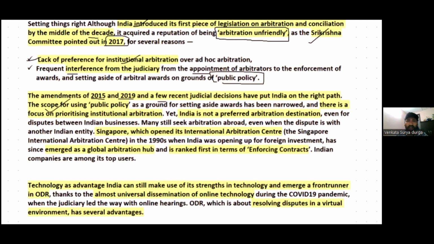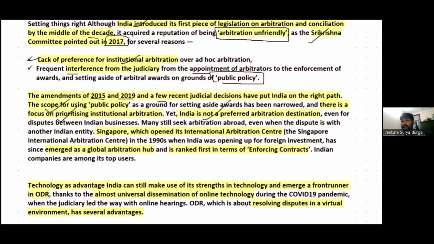However, there is a focus on prioritizing institutional arbitration. In the recent past, India has also been focusing on institutionalizing arbitration. In fact, despite all these measures, India is still not a preferred destination for arbitration. So, in fact, Indian businesses are also preferring arbitration outside India.